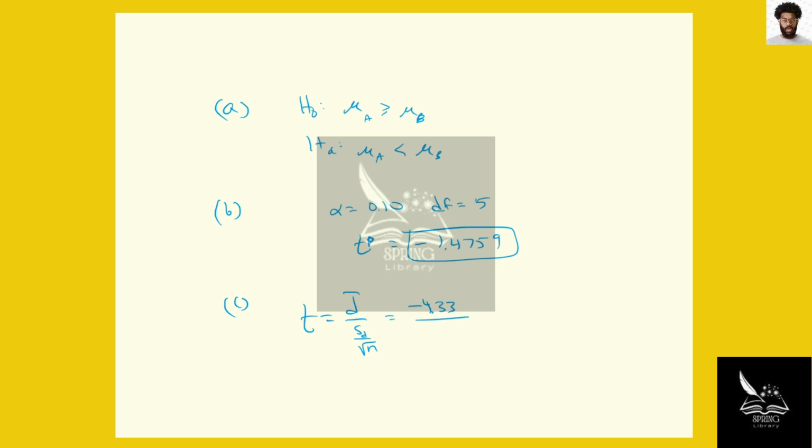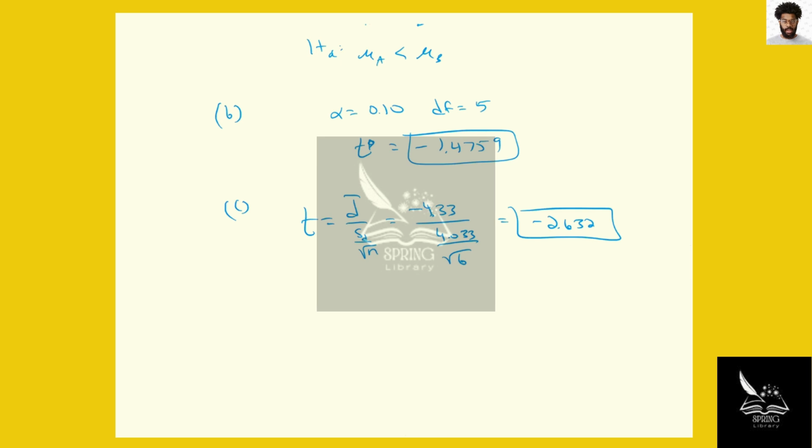Since it's left-tailed, over the standard deviation of the differences, after minus before, that's 4.033 over the square root of 6, which is negative 2.632.